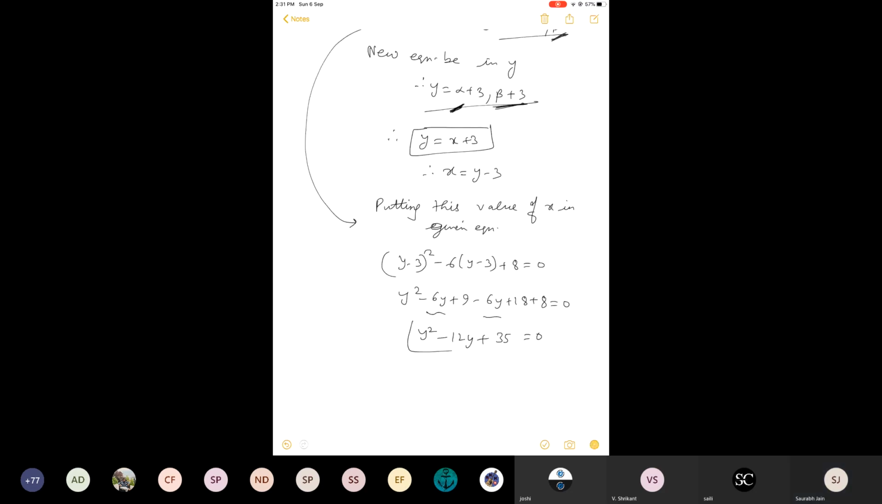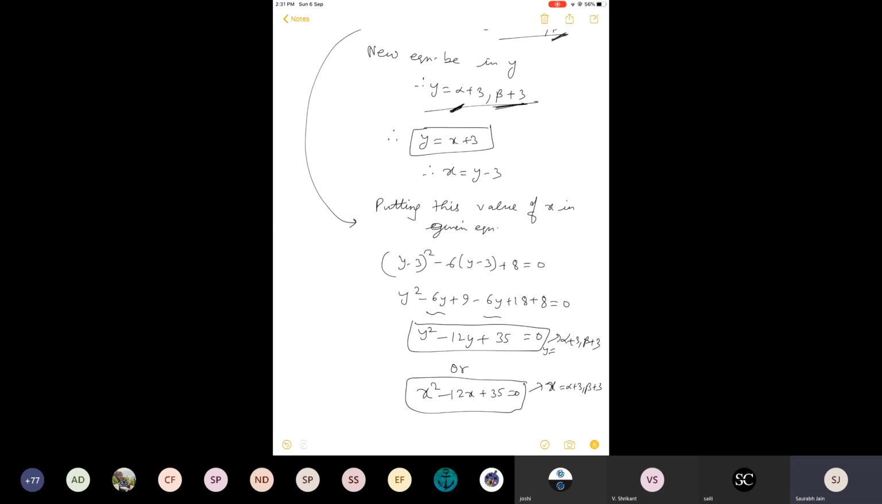Now this particular equation is the transformed equation. Its roots are alpha plus 3 and beta plus 3. So it doesn't matter whether I write it in y or x now, because ultimately I'm not changing the appearance. I'm just changing the name, y or x. Here the roots are alpha plus 3 and beta plus 3.